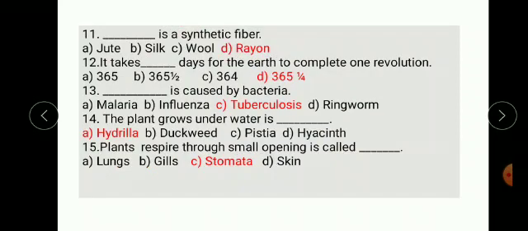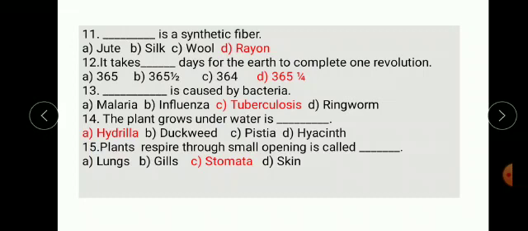Next, dash is a synthetic fiber. Options are jute, silk, wool and rayon. The correct option is rayon. Rayon is a synthetic fiber.